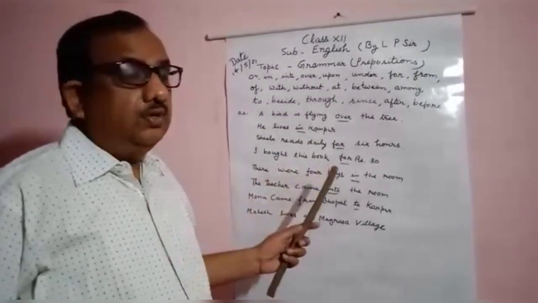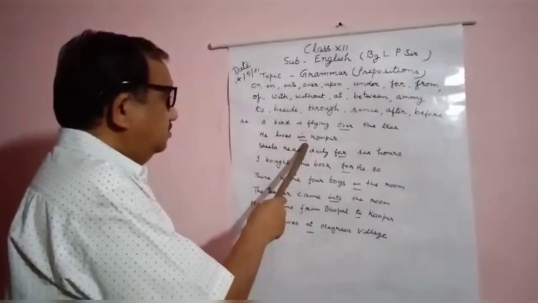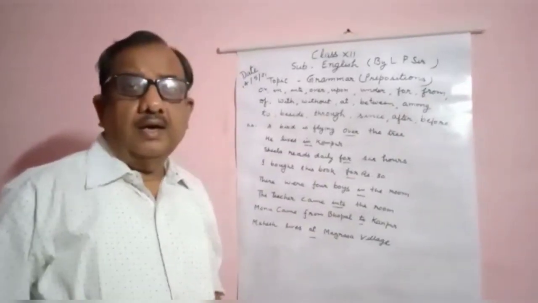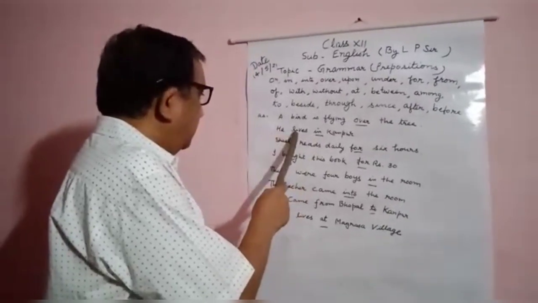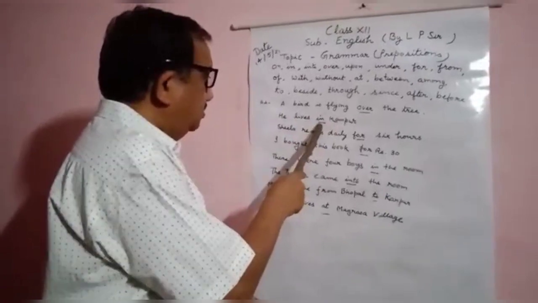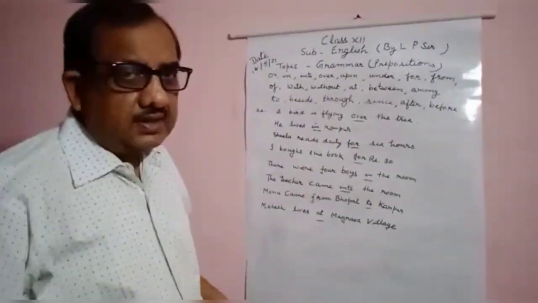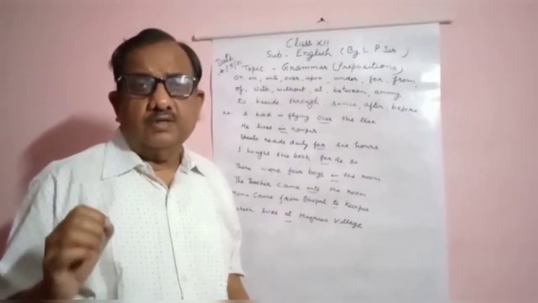And as I have told you that before big cities, in is used, and for the villages, at is used. Therefore, he lives in Kanpur. In is used before Kanpur because Kanpur is a big city, and for big places, states, and countries, in is used.